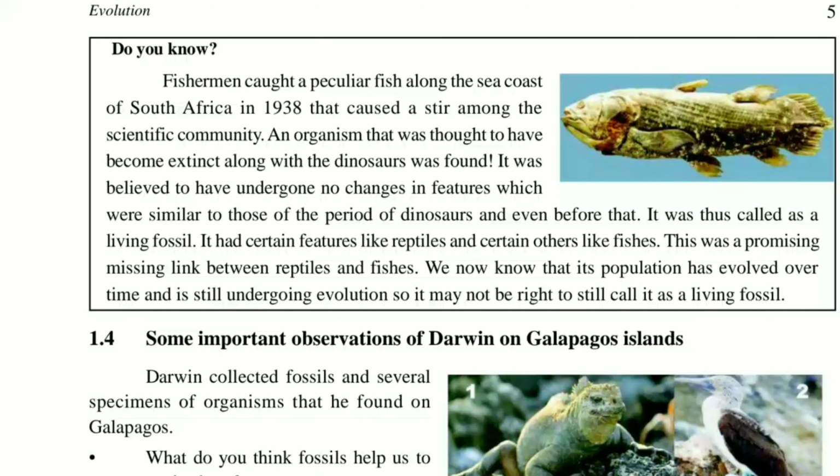Last class we studied the definition of evolution and Darwin's theory. Today we will continue further.